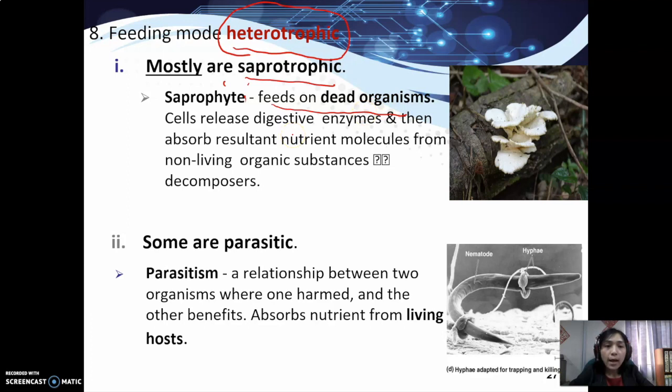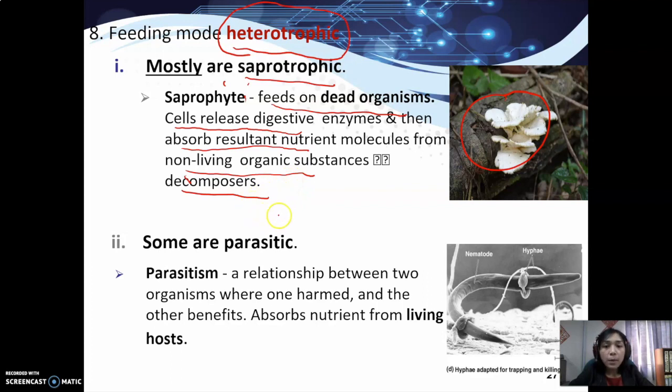When the organism dies, they live on it and absorb the nutrients directly. The fungi will release digestive enzymes and then absorb the nutrients from the non-living organic substance. So they are a kind of decomposer. They decompose the dead organic materials.